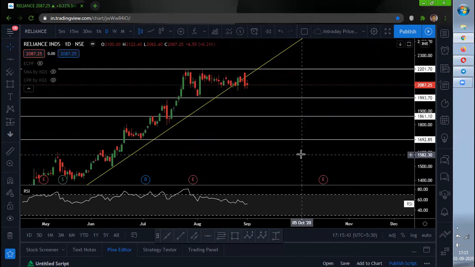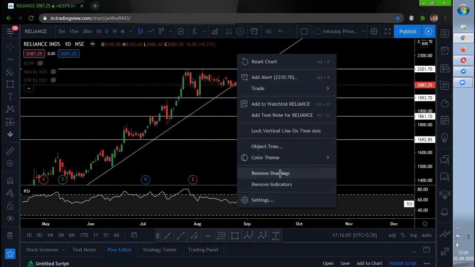We can get a trillion based company as soon as possible in Reliance. So it might take some time. I'm not saying it will happen in 2 days or 3 days or 1 year. It can take time, but Reliance has a wide range of business, and it is looking very, very good for now. So now let's move on with moving average as well as CPR.